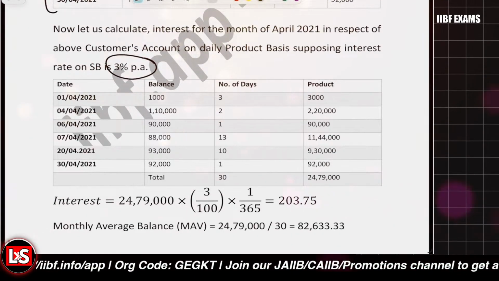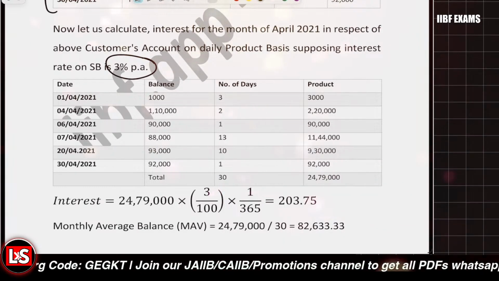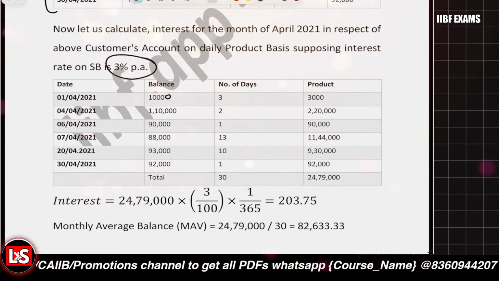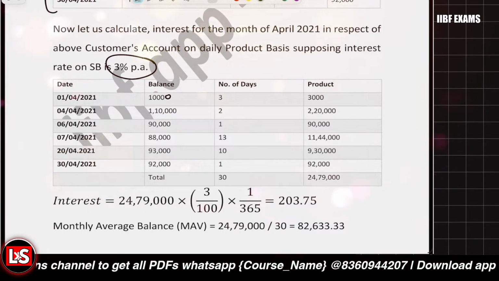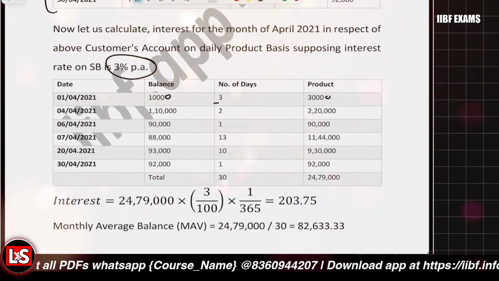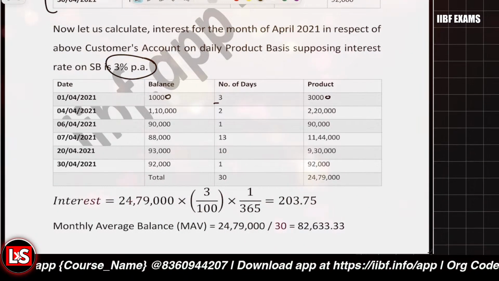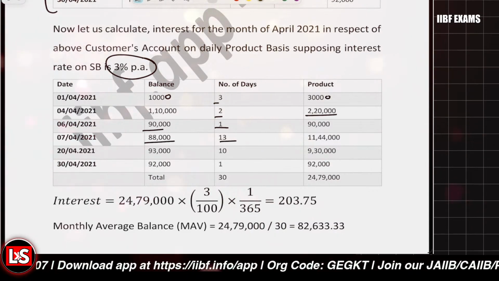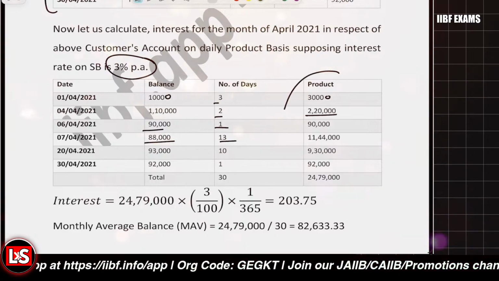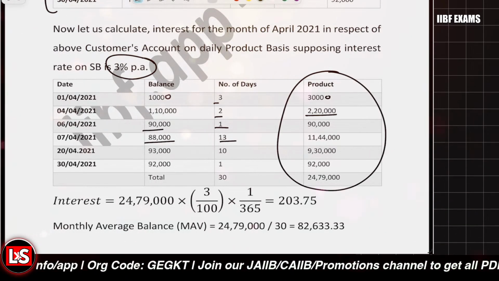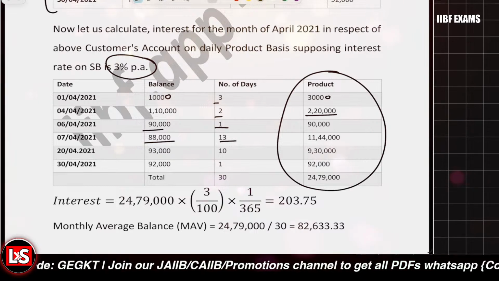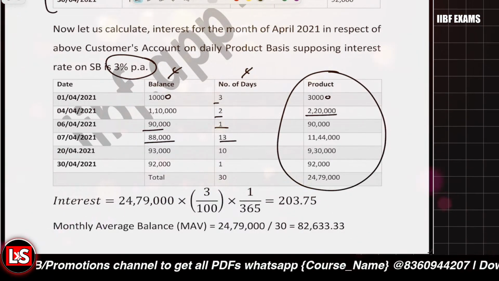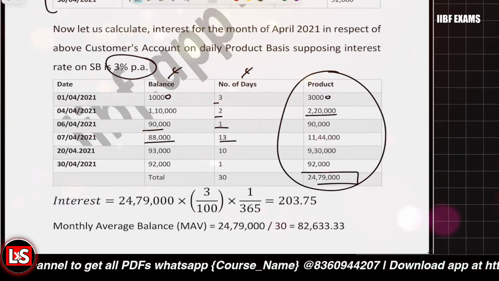For the balances, we have to calculate the interest. The balance is rupees 10,000 for 3 days, so it will be 30,000. Then 1,10,000 for 2 days is 2,20,000. 90,000 for 1 day, 88,000 for 13 days, and so on. So we calculated the product of the balances and the number of days that each balance remained in the account, and that came out to be 24,79,000.